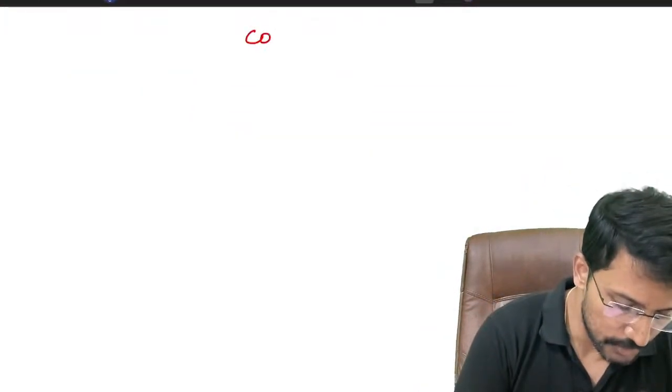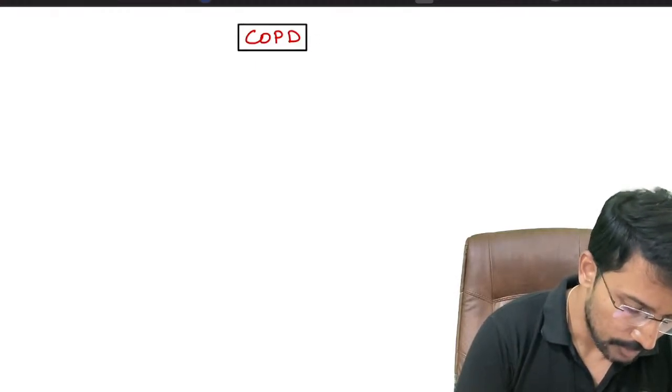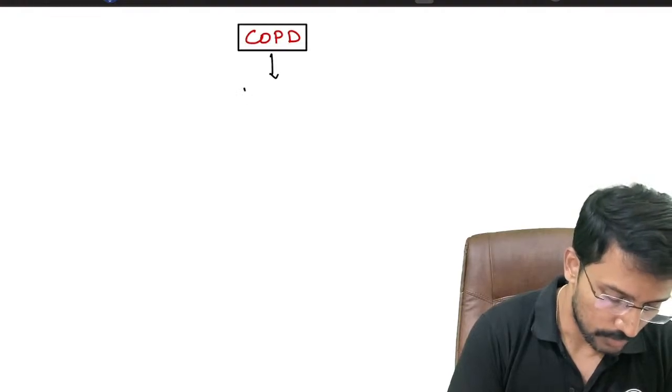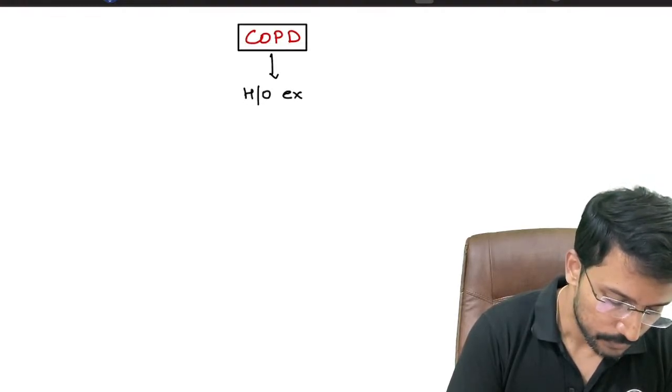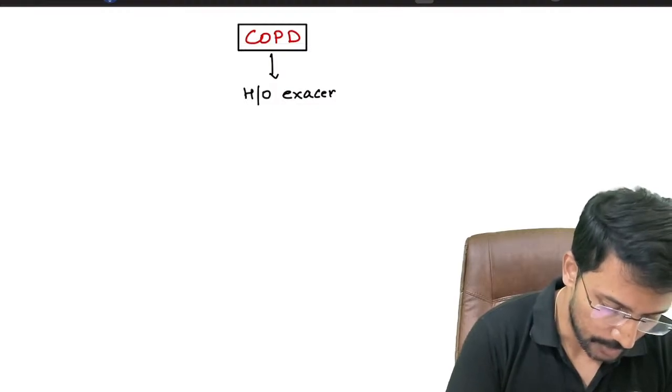Whenever we have a patient with COPD, the first thing I want you to see from the question is the history of exacerbations. Once the COPD is diagnosed, right? History of exacerbations becomes the most important point.